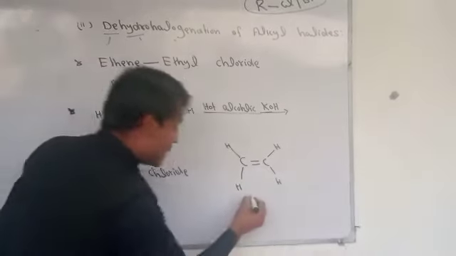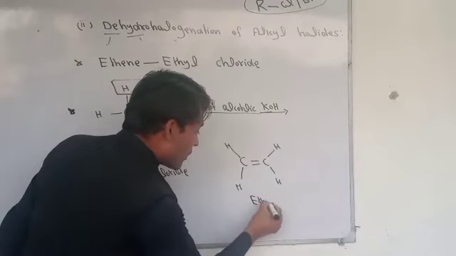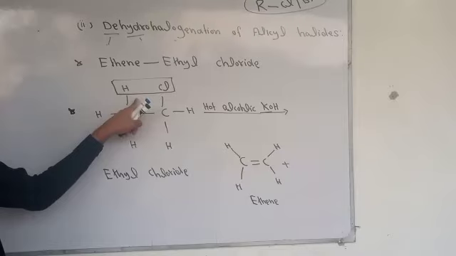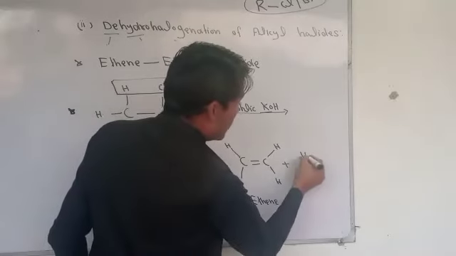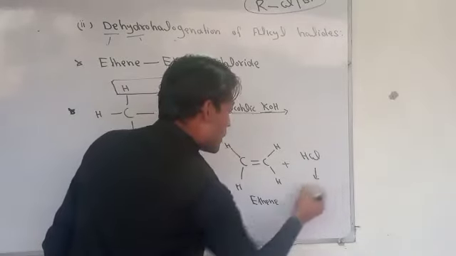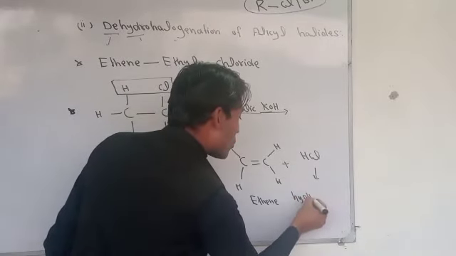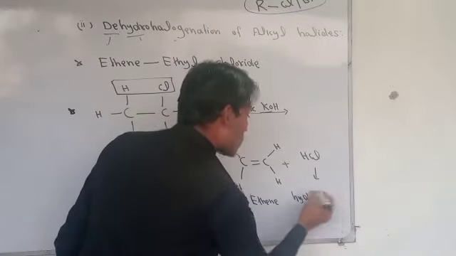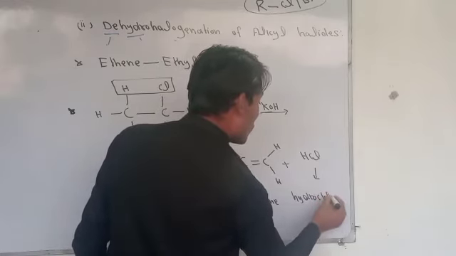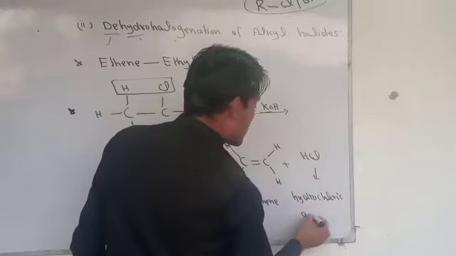This one is called ethene, plus we get HCl, and HCl is called hydrochloric acid.